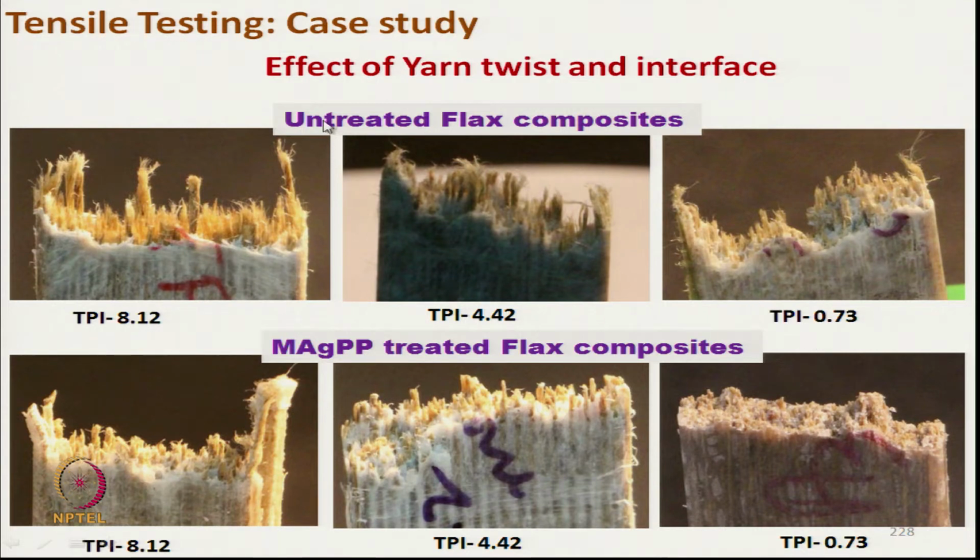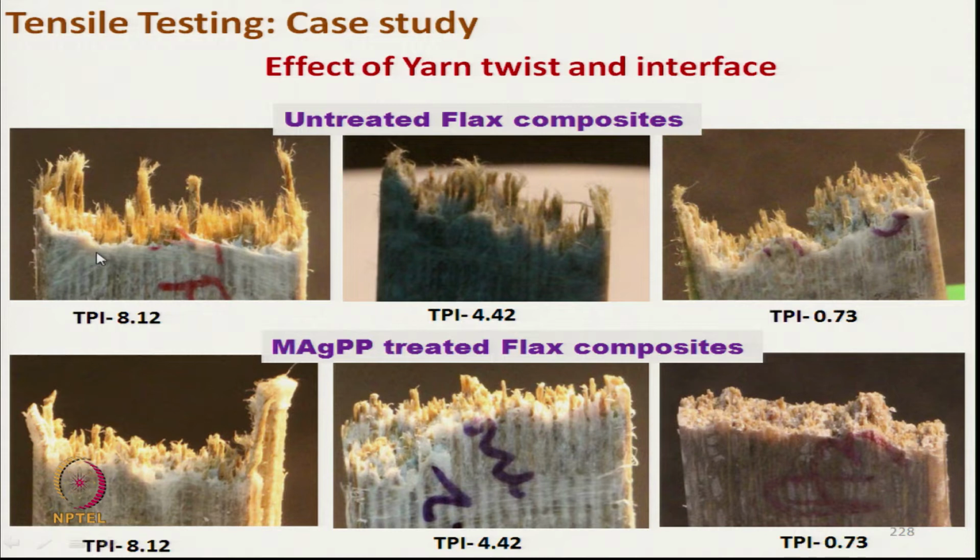In untreated flax composite, the failures are not straight, because there was less bonding between the flax and the polypropylene.